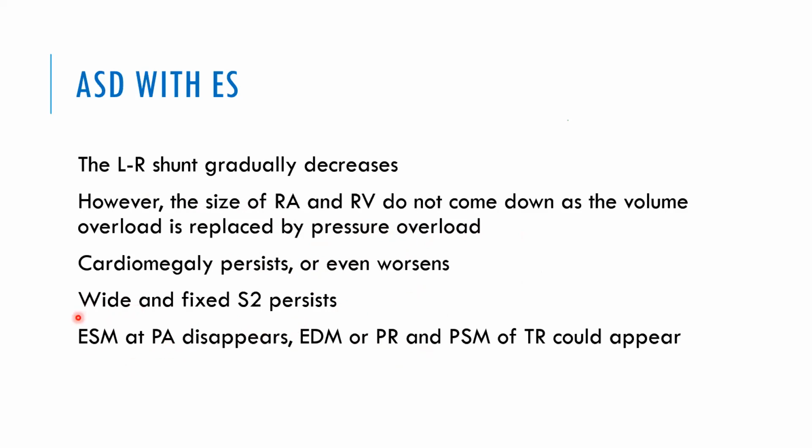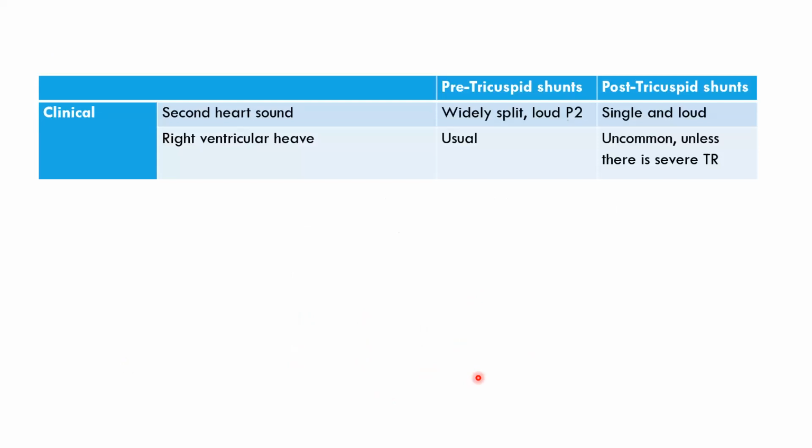The ejection systolic murmur will disappear. The ejection systolic murmur will be there when there was a good antegrade flow. Now it disappears. Rather, early diastolic murmur of pulmonary regurgitation or pansystolic murmur of tricuspid regurgitation could appear. So this is the difference between VSD and ASD. So second sound widely split and loud P2 in pre-tricuspid shunt, whereas single and loud in the post-tricuspid shunt.